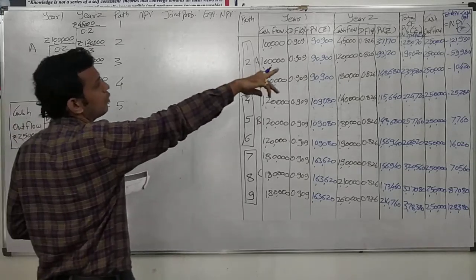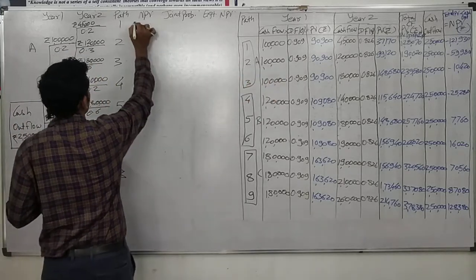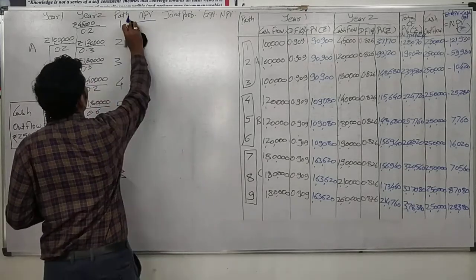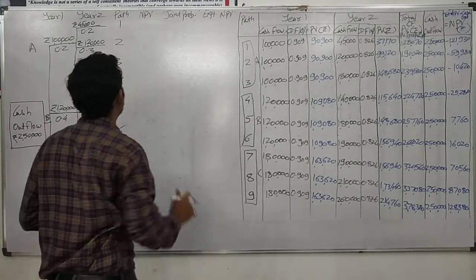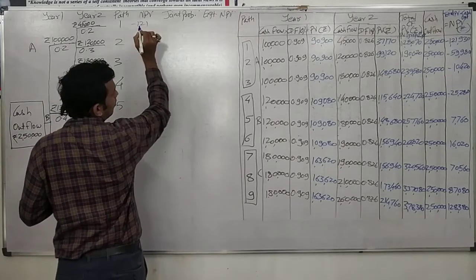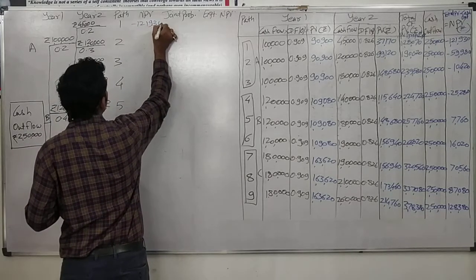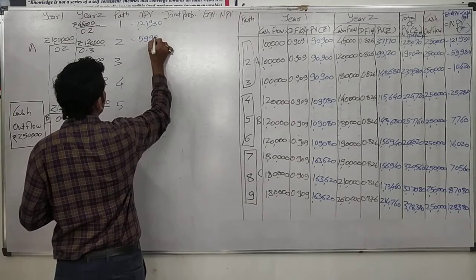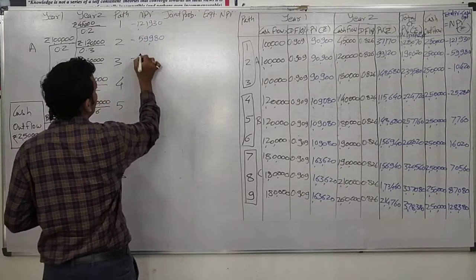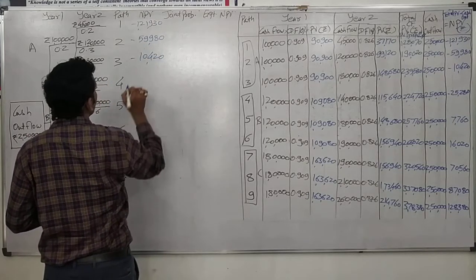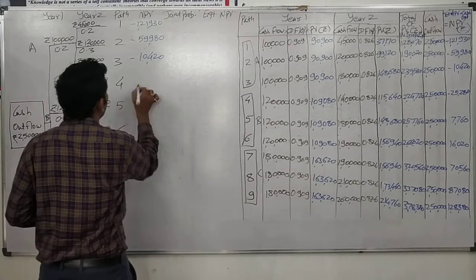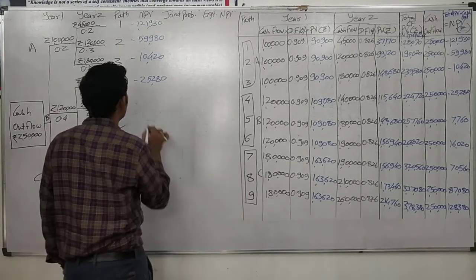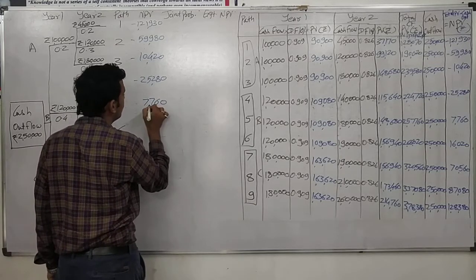Now that NPV from the working note we would fetch here. This is where we need that NPV. Hence we will move it here and write, for the first path, minus 1,21,930. For the second situation, minus 59,980. For the third situation, minus 10,420. For the fourth situation, minus 25,280. For the fifth situation we have a positive NPV of 7,760.